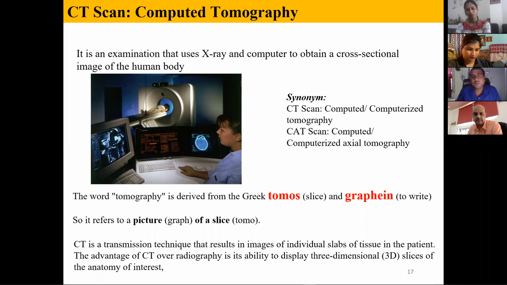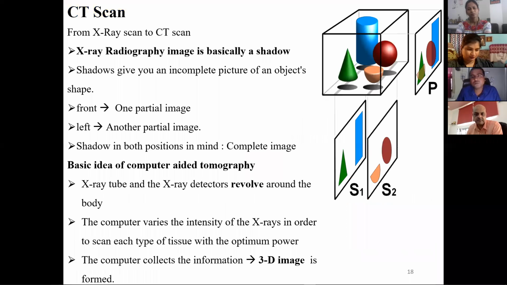So if we see from here, suppose we want to know that internal organ, but we don't have the picture. Suppose we are taking the picture of the heart, and we want to understand whether there is any tumor in the heart or not. So we cannot see this particular image.